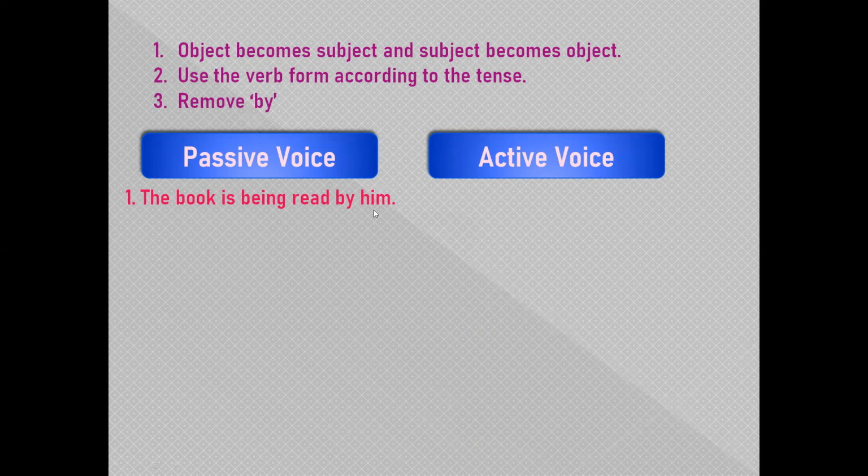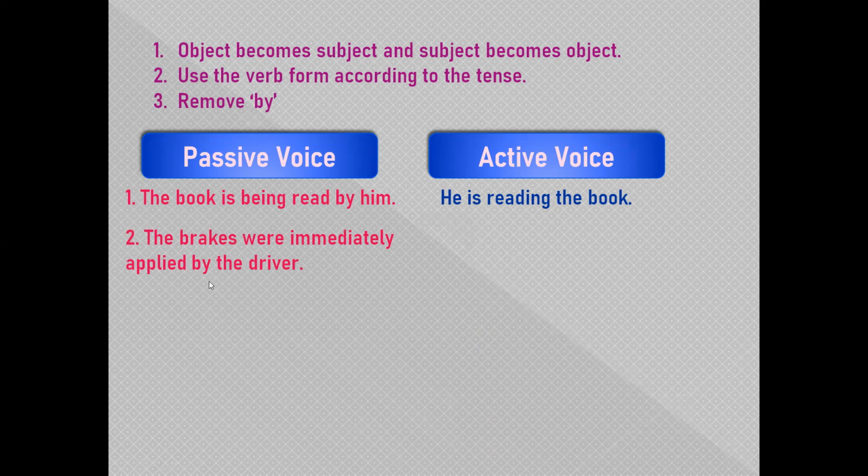Here, him is the object, so we will use it as a subject. The subject form of him is he. Now, is being is used when the tense of the active voice sentence is present continuous. So when you change it into active voice, you will remove being and use the ing form of the verb. So the sentence will be, he is reading the book.